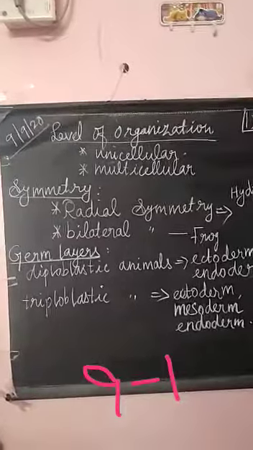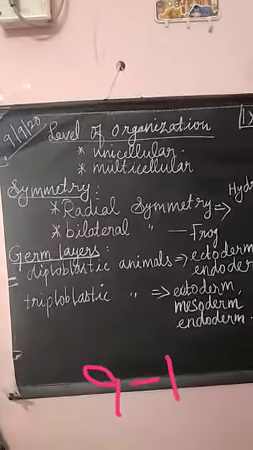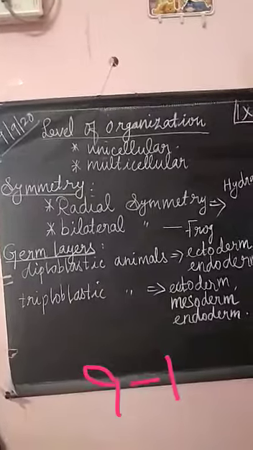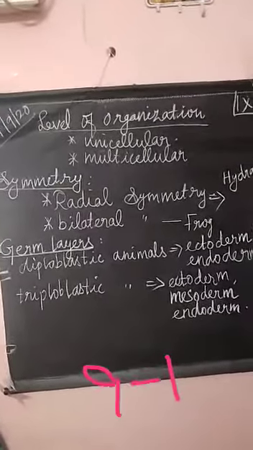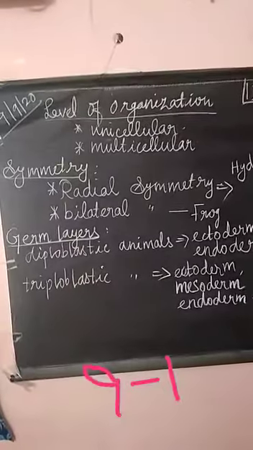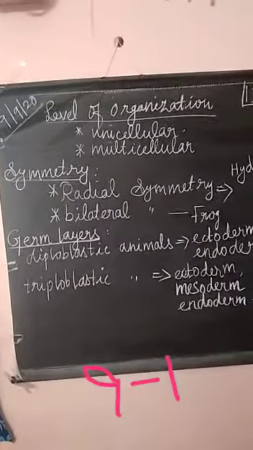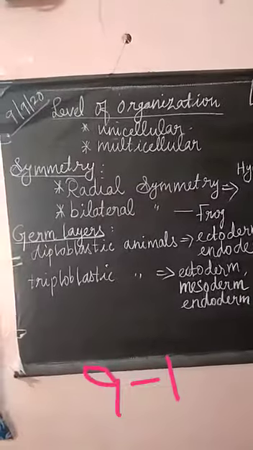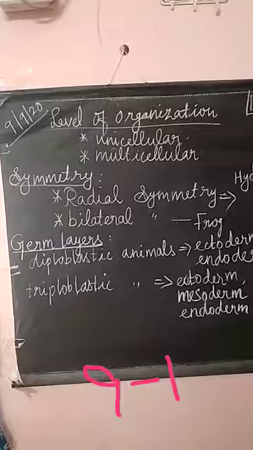Unicellular or multicellular. So we can divide the animal kingdom based on the level of organization, symmetry, then germ layers, then the last one is coelom. Coelom means cavity, true body cavity. So we can divide the animal kingdom based on this.